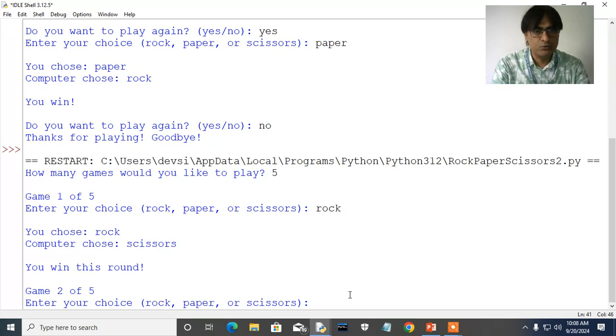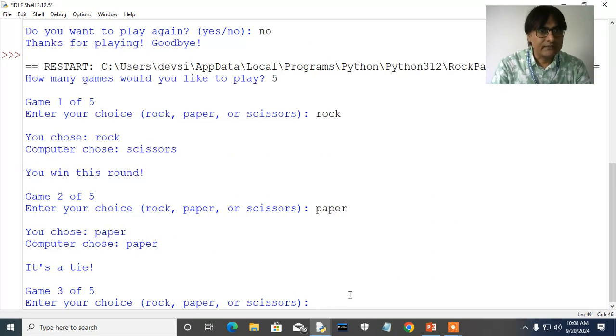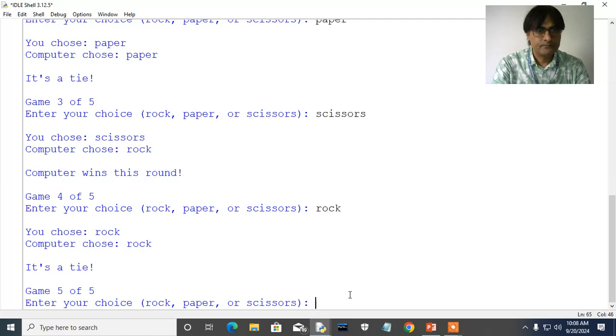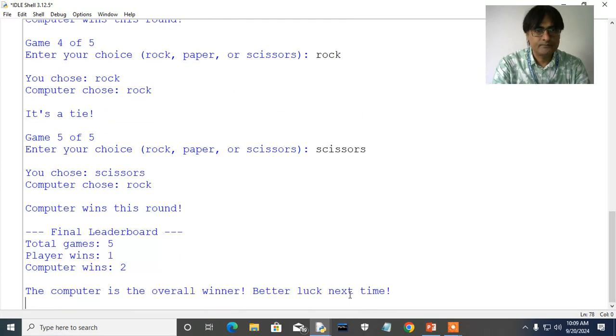Now this is game 2. I take paper. It's a tie. Now it's game 3. I take scissors. Computer wins this round. Now this is round 4. Again rock. It's a tie. And now game 5, the final game, I am taking scissors. So total games played were 5, player wins 1, computer wins 2. The computer is the overall winner.